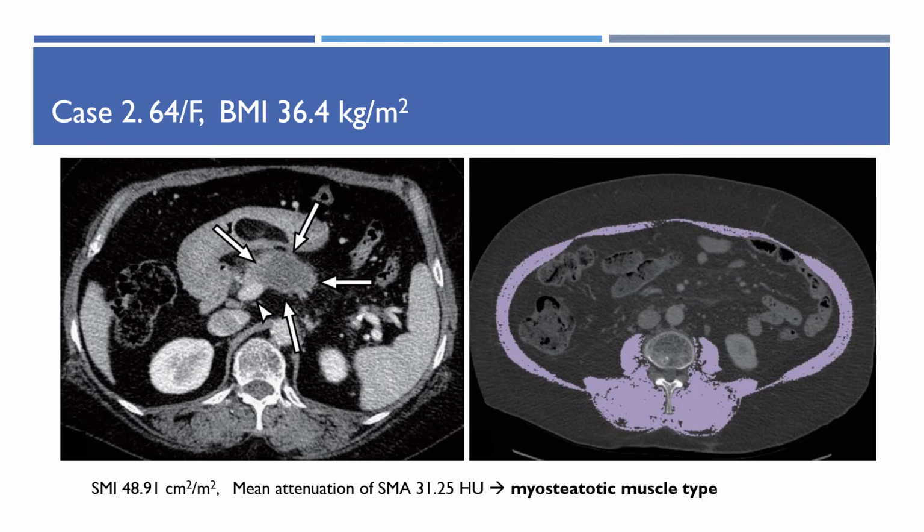In another case, the axial CT image of portal venous phase shows a 5 cm mass in the pancreatic body and is considered as resectable PDAC. This patient was considered as myosteatotic muscle type, and the patient underwent curative surgery. However, the tumor recurred 4 months later, and the patient died 11 months post-operatively.